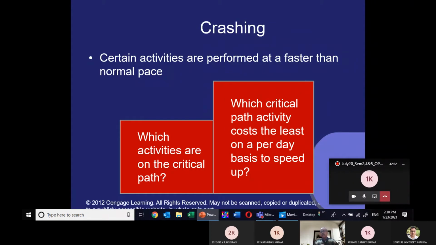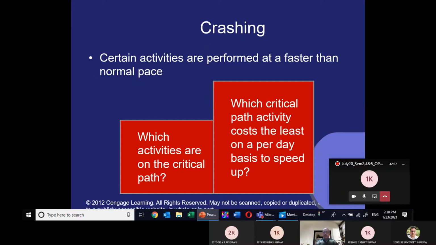First, in the crashing, what do we have to do? We have to find out what activities are on the critical path. Which activities are on the critical path? First of all, you have to identify this. Second, ask which critical path activity costs the least on a per day basis to speed up. Very important thing. These two important things you have to do.